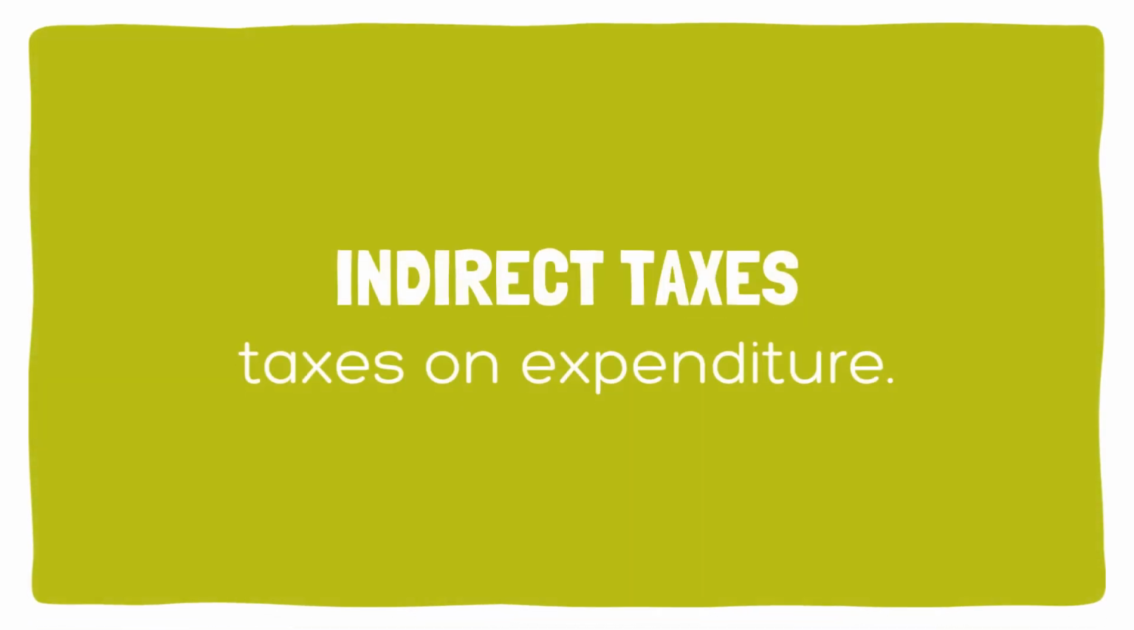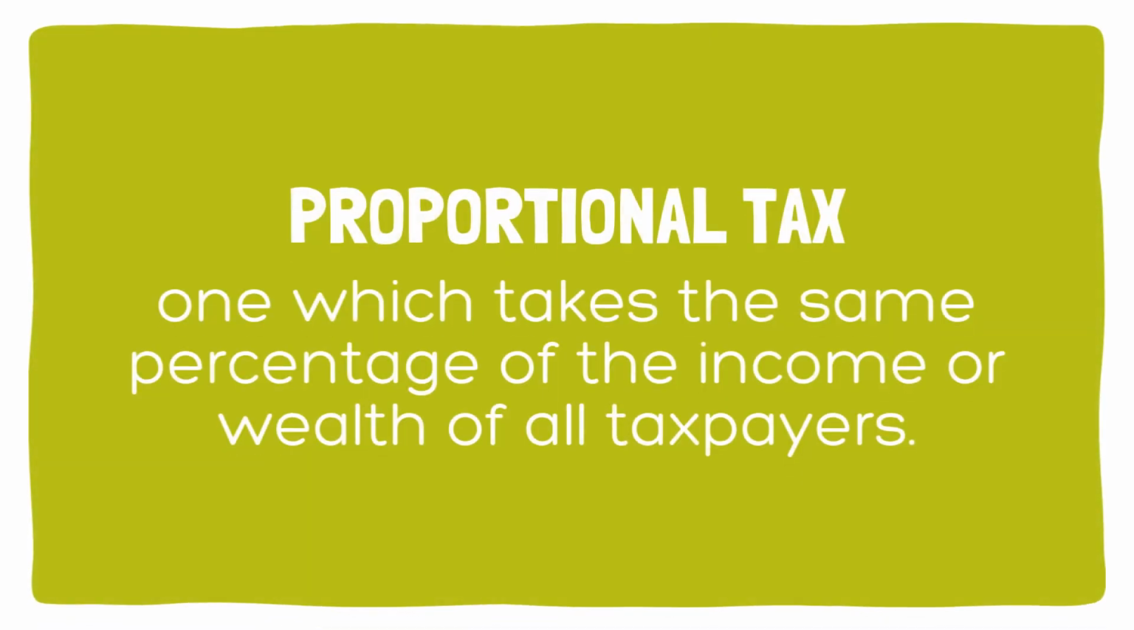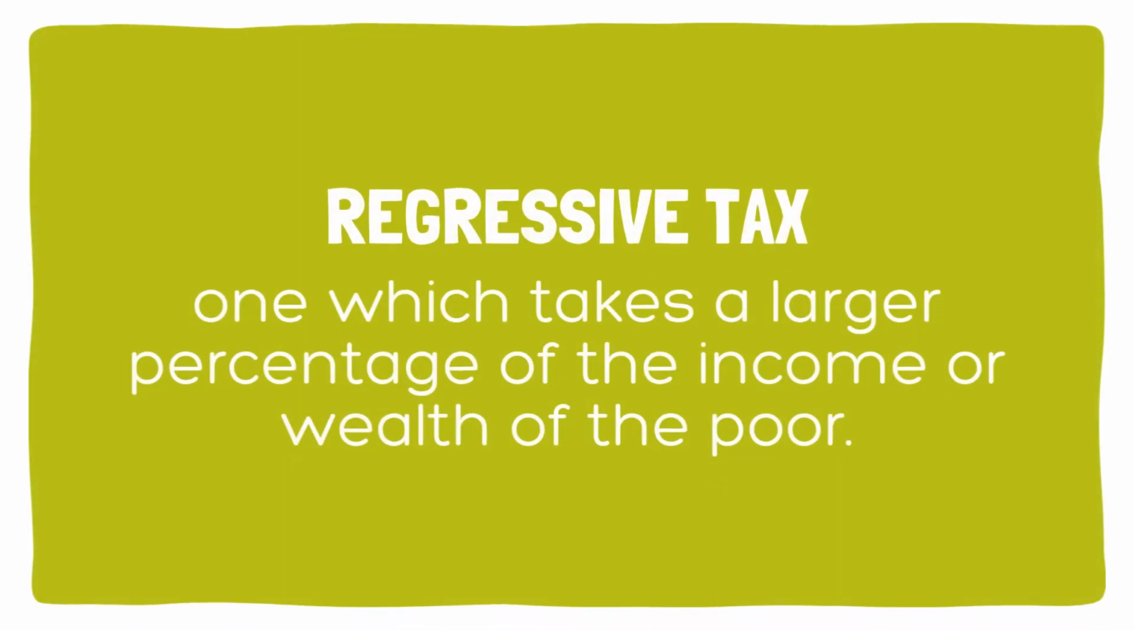Indirect taxes are taxes on expenditure. Progressive tax is one that takes a larger percentage of the income or wealth of the rich. Proportional tax is one that takes the same percentage of the income or wealth of all taxpayers. Regressive tax is one that takes a larger percentage of the income or wealth of the poor.